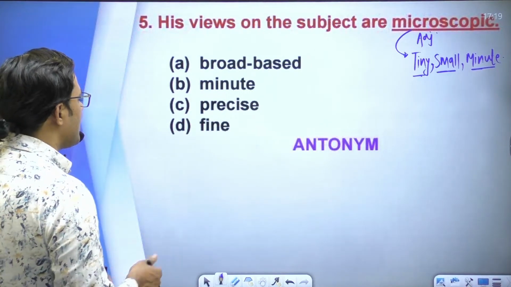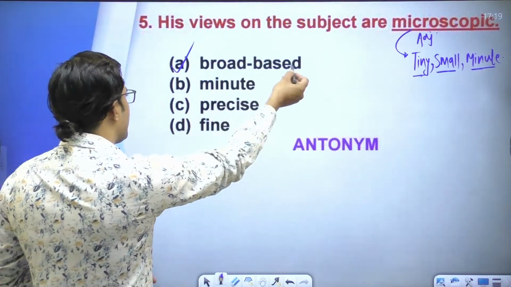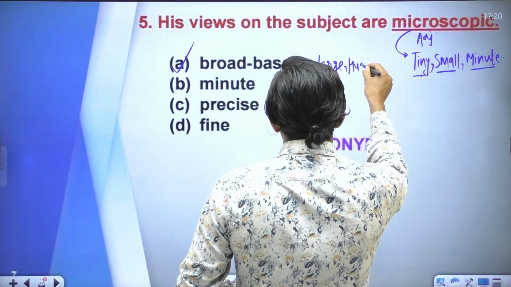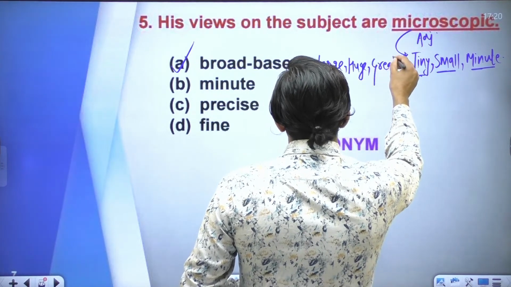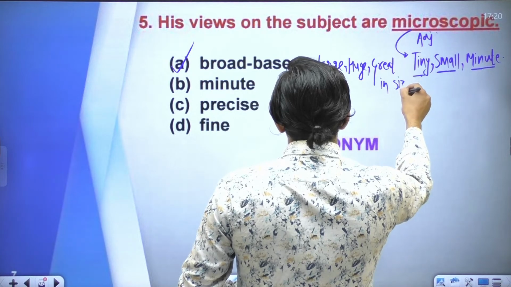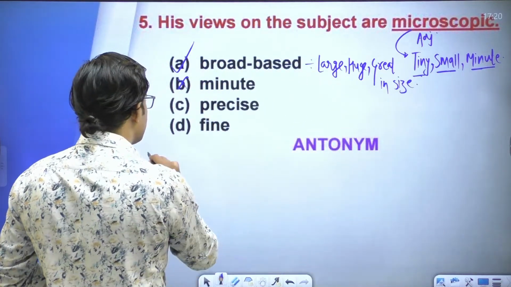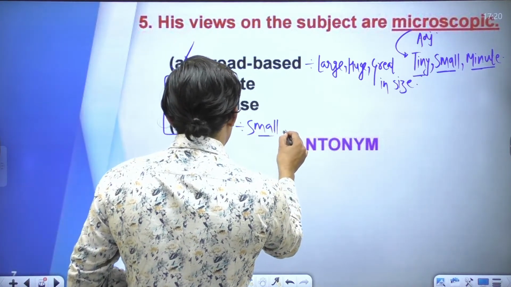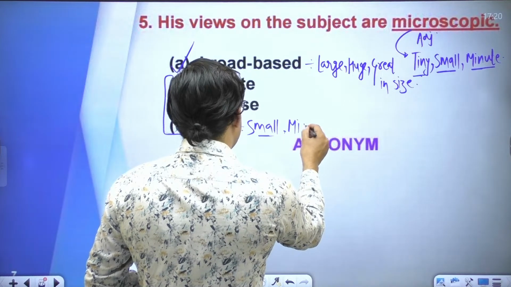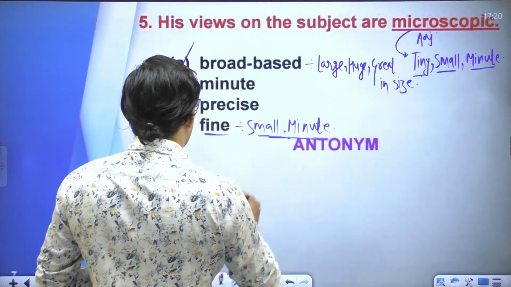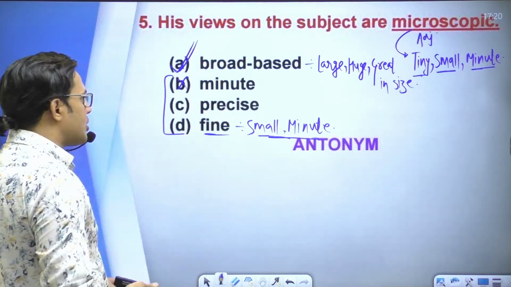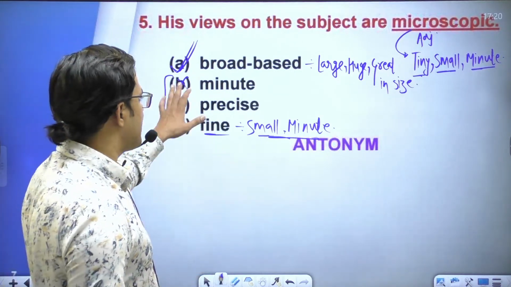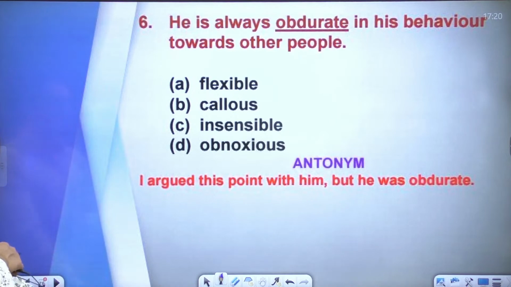Okay, the opposite of this word is broad based. Broad based means something that is large, huge, or great in size. So minute is the opposite. Precise and fine also mean small, something that is minute. So the opposite of this word is option A, broad based. Let's move to the next word.